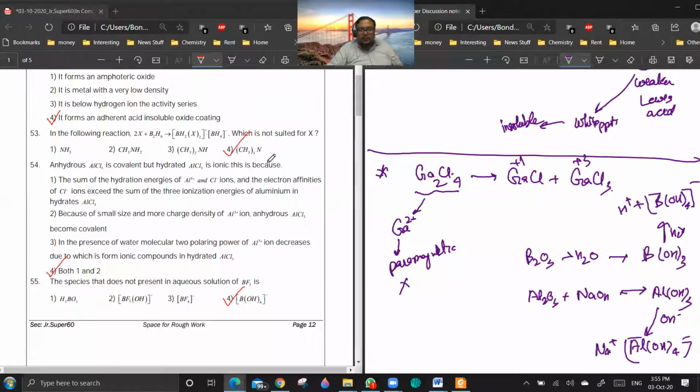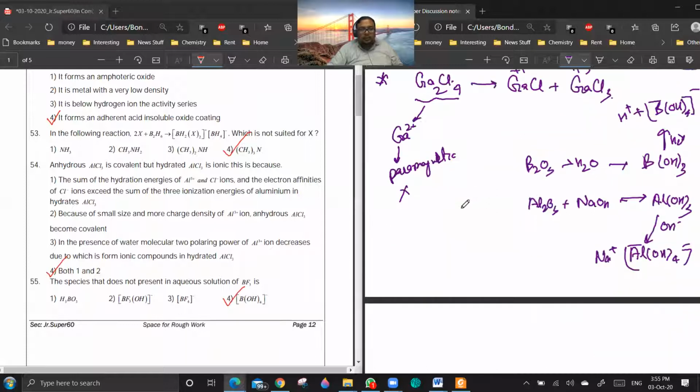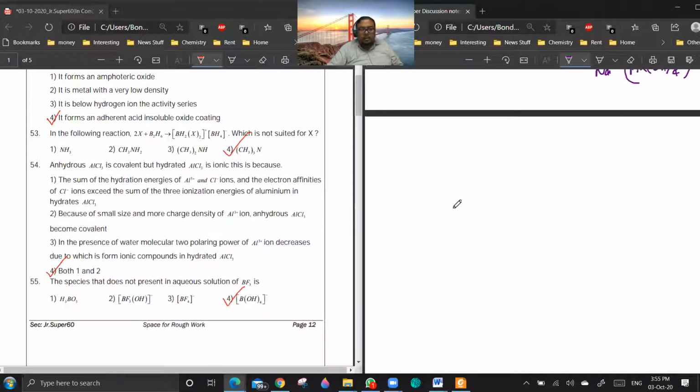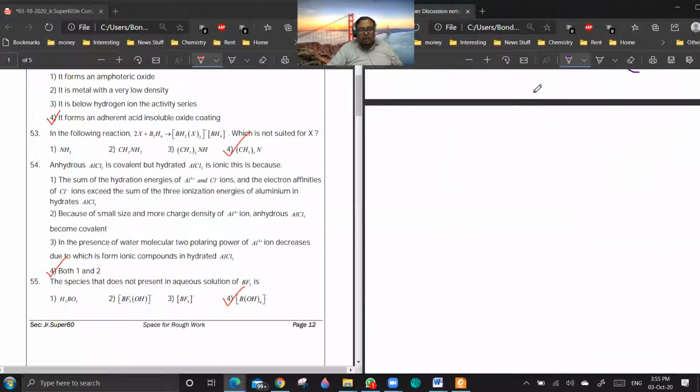Question 55: which of the species is not present in the aqueous solution? You see, oxygen cannot replace fluorine. Fluorine can replace oxygen, but oxygen cannot replace fluorine, because fluorine is more electronegative than oxygen.